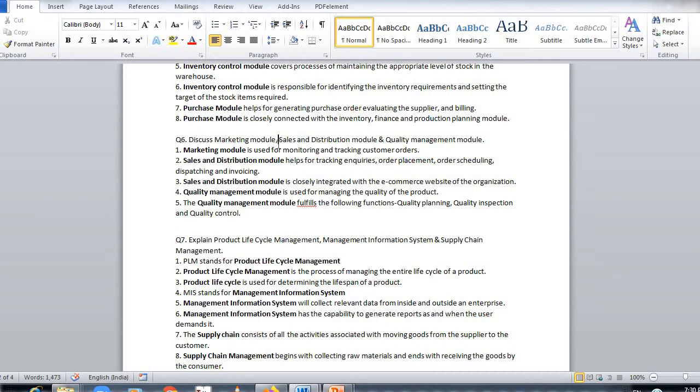Based on the reviews, customers buy the product. So customers first read the reviews and feedback of other customers. So these 3 things are very important in the current e-commerce trend due to cutthroat competition. These 3 things have to be fulfilled by the quality management module: quality planning, quality inspection and quality control.